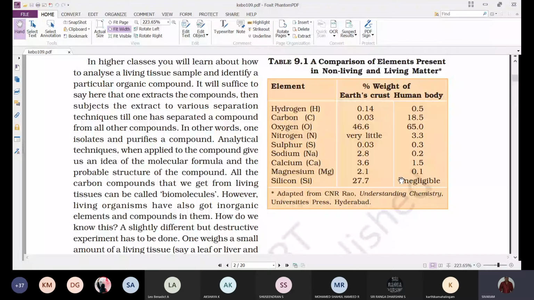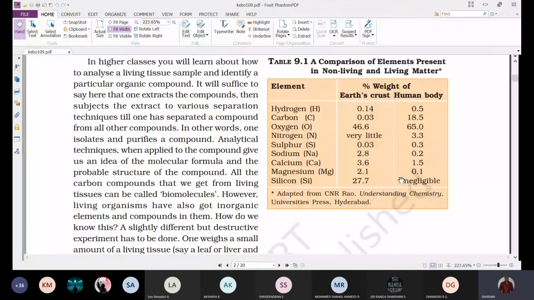It will suffice to say here that one extracts the compound, then subjects the extract to various separation techniques till one has separated a compound from all other compounds. Why is it not included at your level? Because we have the acid soluble pool and acid insoluble fraction, and simply extracting the acid soluble fraction is not enough.